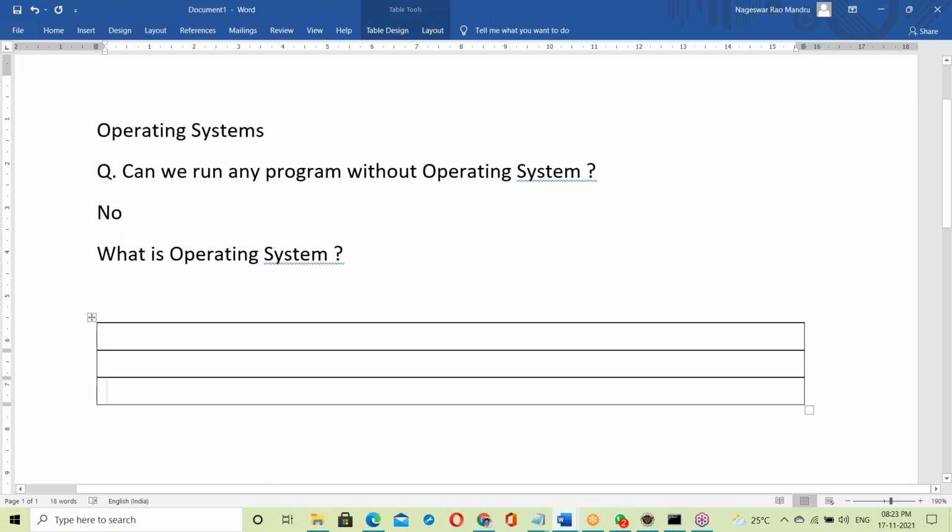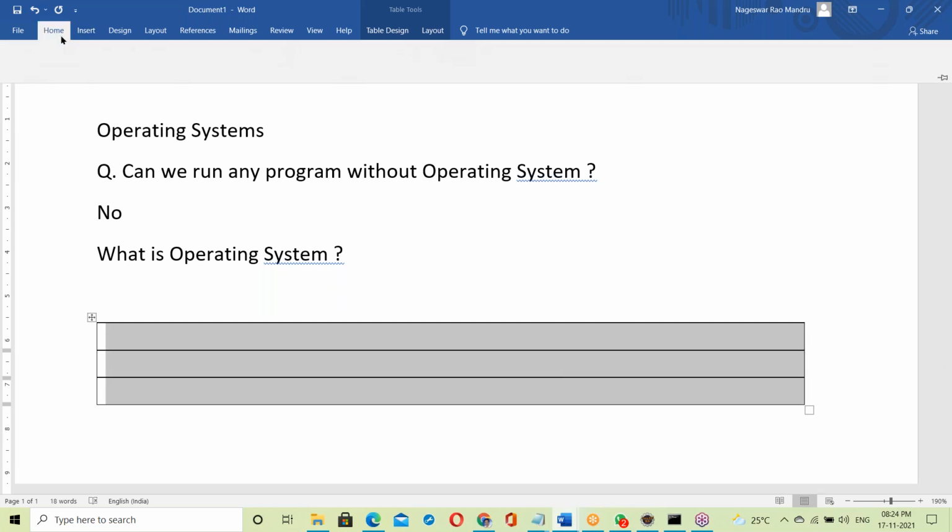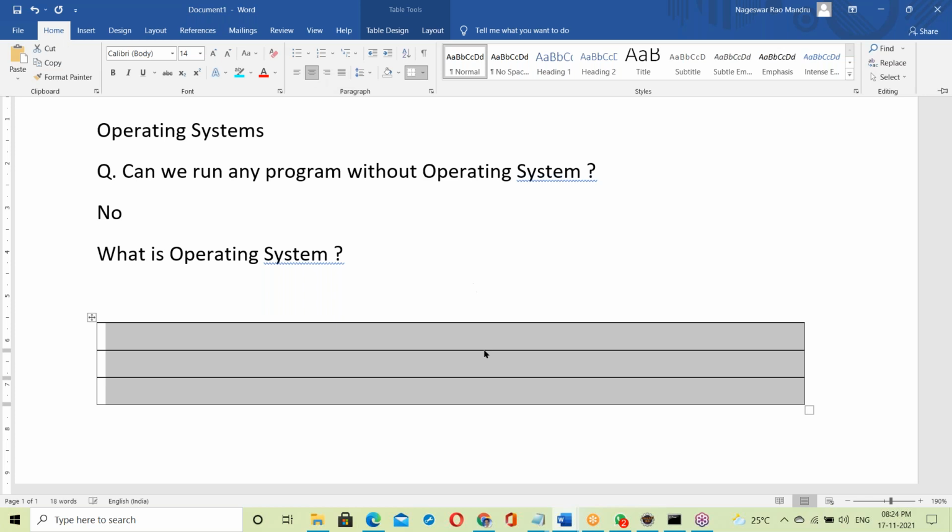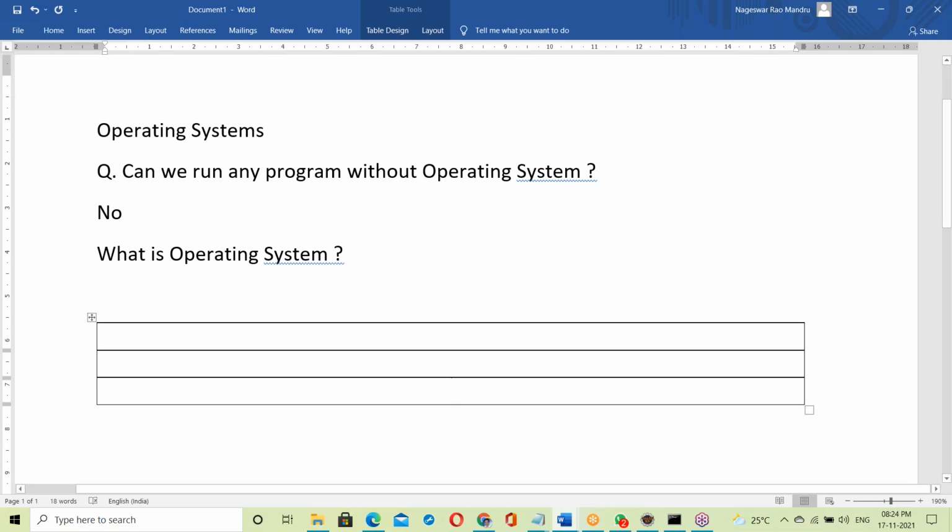To understand independent platform. System software, an example is OS. So what is OS? It means system software. System software example is OS. Now what is exactly OS? Let us see.